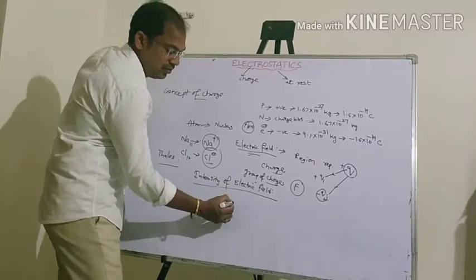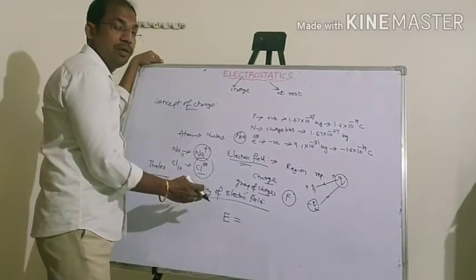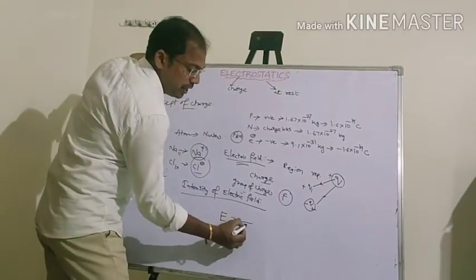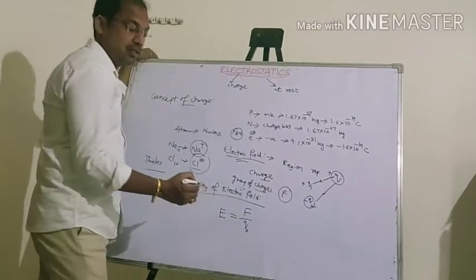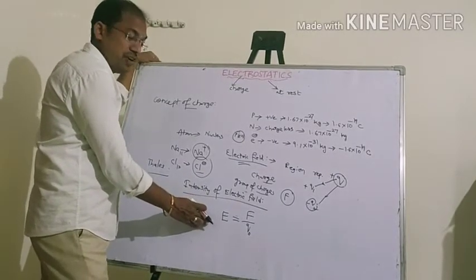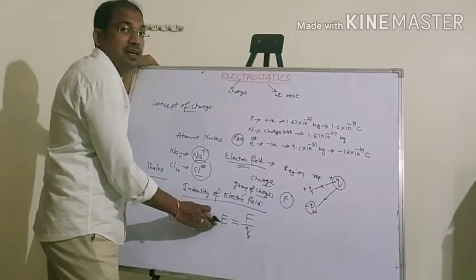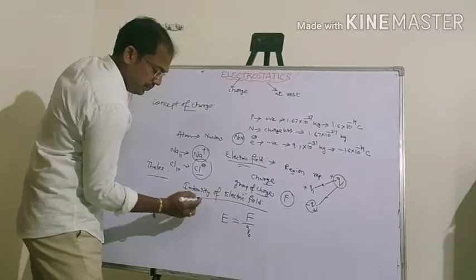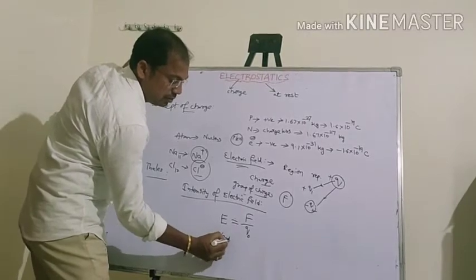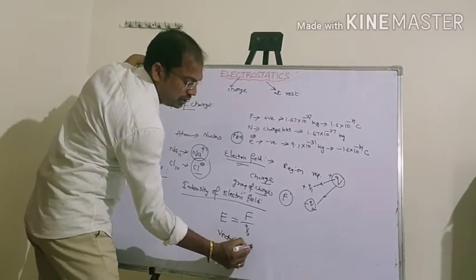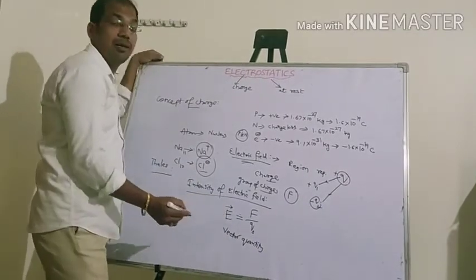So intensity of electric field will be indicated with E. Here, intensity of electric field means the force experienced by a unit positive charge. Okay, a unit positive charge experiences a force, which is called the intensity of electric field. It is a vector quantity because it has some direction, so we indicate it with a vector bar or arrow mark.